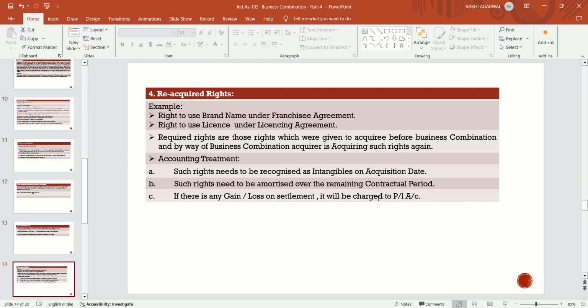Such rights need to be amortized over the remaining contractual period, not from the original date. Whatever rights are already amortized in the books of B Limited, that's over. But for the remaining: suppose the life of those rights is 8 years, and 5 years is already recognized by B Limited, no issue. The remaining 3 years is to be amortized in the books of A Limited, that is the acquirer company. If there is any gain or loss on settlement, it will be charged to the profit and loss account.